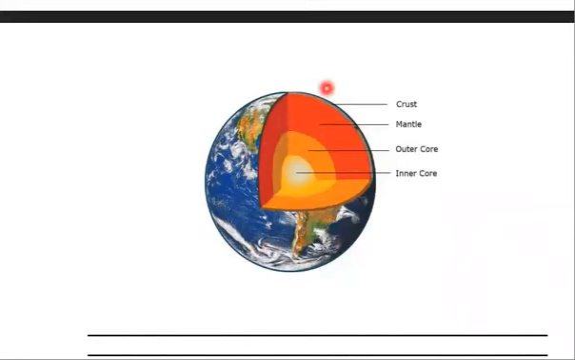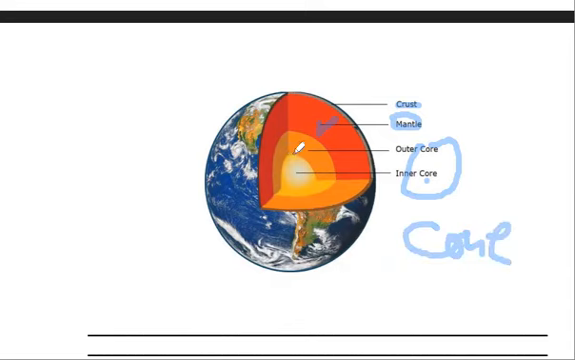This is the diagram. If we have a look at the diagram, the crust is the topmost layer, you can see. Then there is the mantle, and you can see that it is very thick compared to the other layers. Then there is the outer core and inner core. We studied them together as core. So you can simply call both of them core, or you can separate them as outer core and inner core. Now, let's have a quick recap.